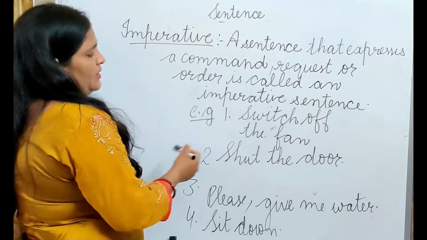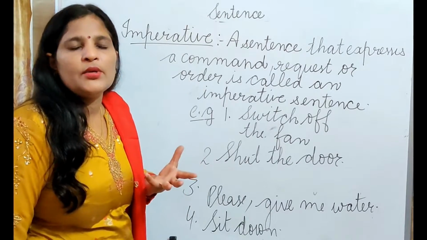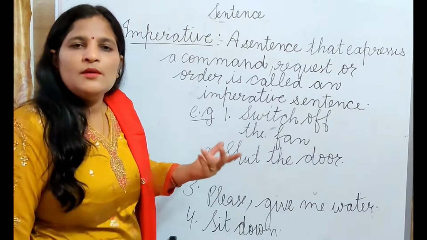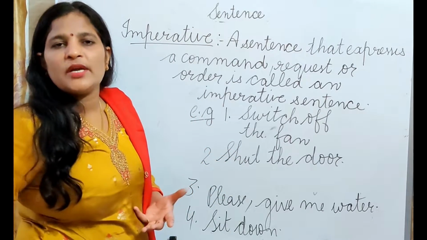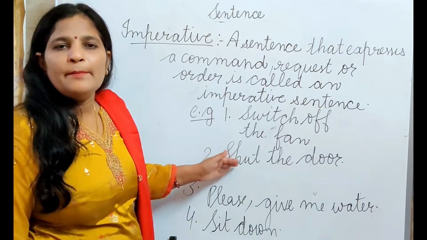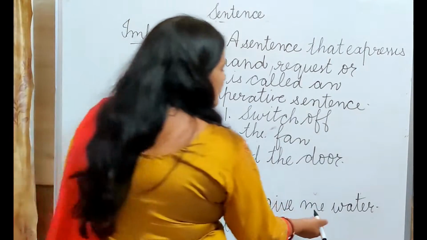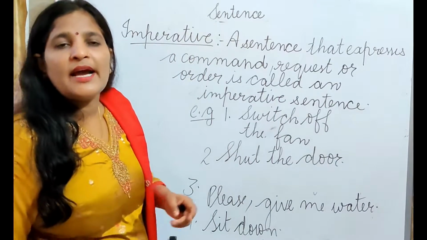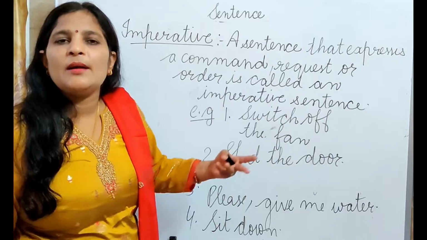See the example, beta. Switch off the fan. Here I am giving an order to you to go and switch off the fan. Shut the door. I am giving an order to you to shut the door. This is an imperative sentence. Please give me a glass of water. Here I am requesting you. Next is: Sit down. I am giving a command to you.